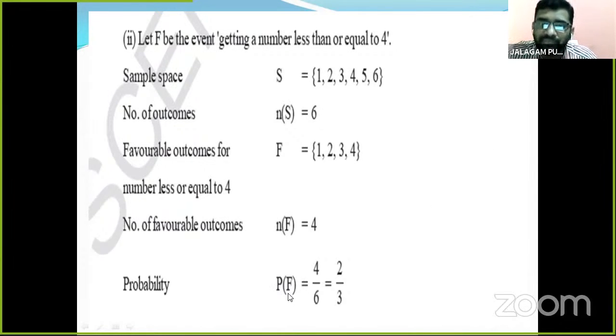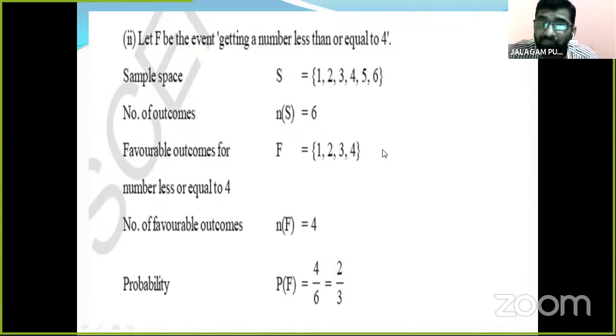Here F means getting a number less than or equal to 4, so the probability of F is equal to the favorable outcomes, 4, divided by the total number of possible outcomes, which is 6. So 4 by 6.